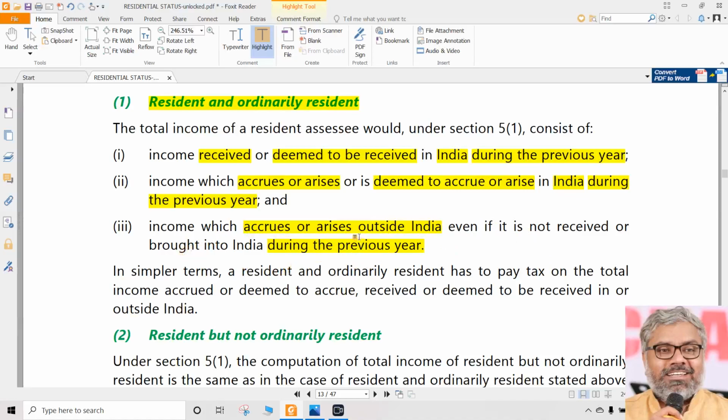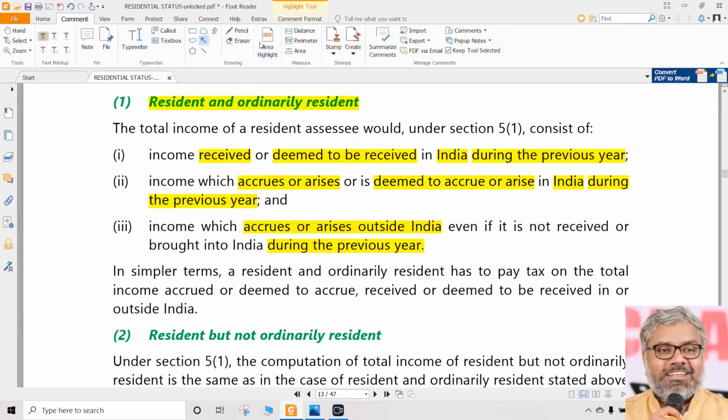So the point is, even if the income accrues or arises outside India also, it is taxable in the hands of resident and ordinarily resident. If you observe, by now, most of you would have identified this all thing is completely turning to one. Means what? Every income is taxable, sir. For a resident and ordinarily resident, there is no way out. Why? Understand this. Income which accrues in India also is taxable.